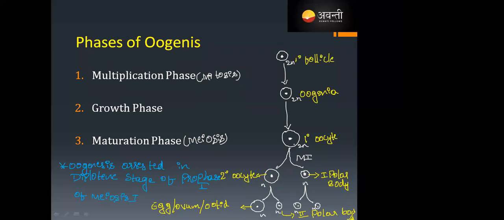But actually the female has to produce only 1 egg. That is why, see, the primary oocyte divides and gives the maximum amount of cytoplasm to the secondary oocyte. If the cytoplasm divided equally, the polar body would get half of the cytoplasm, and the secondary oocyte would also get half. But the polar body is of no use, so the cytoplasm would be wasted. That is why the cytoplasm divides unequally. Even in the formation of the egg, the reason is the same.